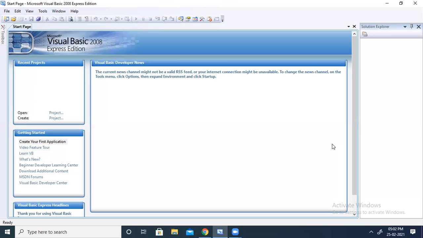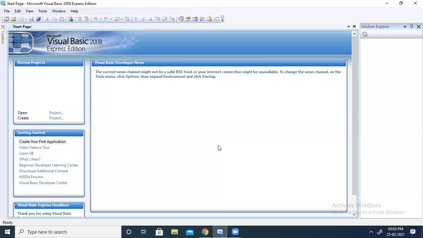Now I am going to show you the various components of this Visual Basic 2008. This is my Visual Basic 2008 Express Edition. So now what is this Visual Basic Express Edition? This is an integrated development environment, or IDE. Here we are going to run our application.